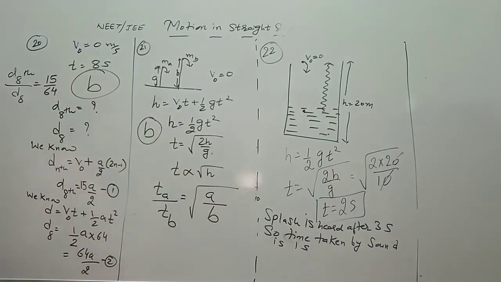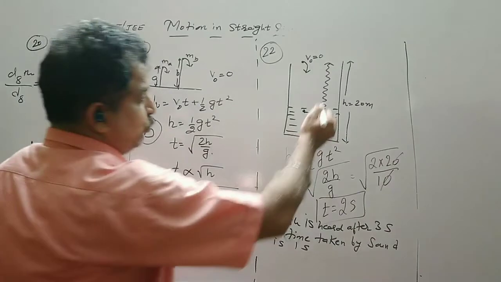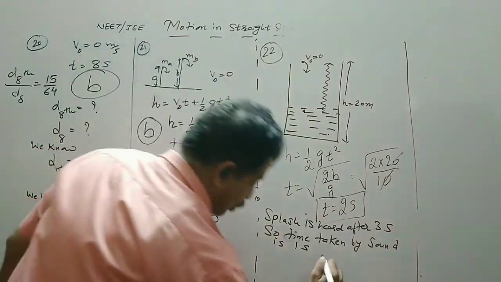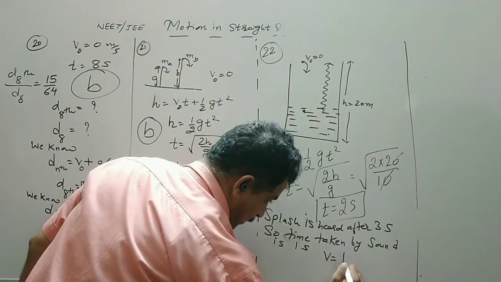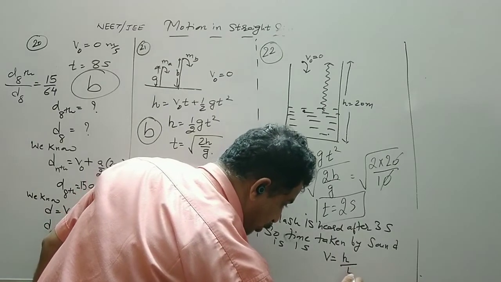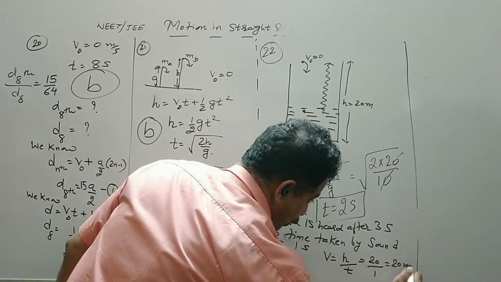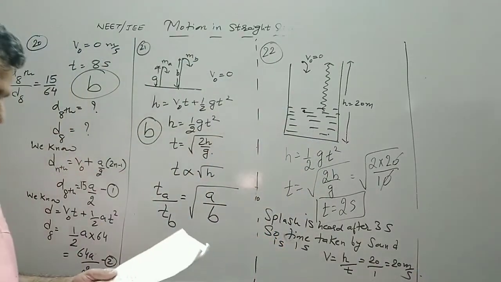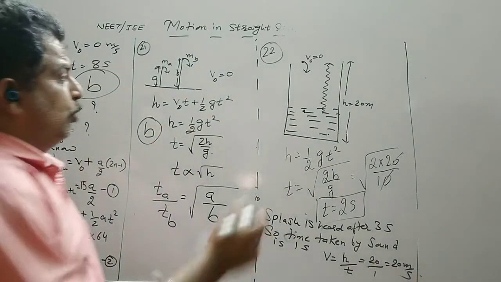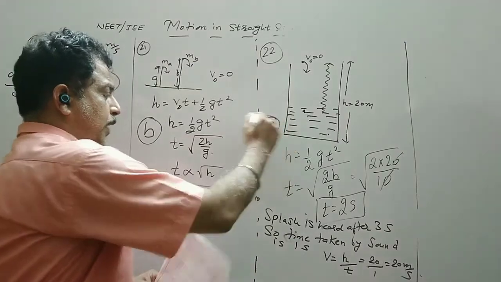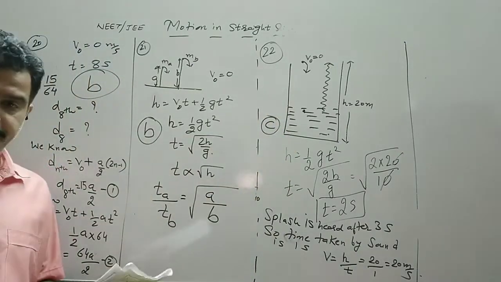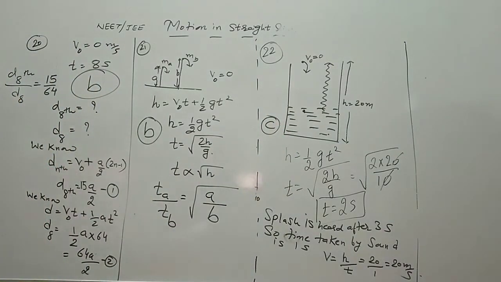Now you have to find out the speed. Sound travels with a constant speed. So this speed can be written as the distance traveled, that is the height, upon time. So that is 20 upon 1, that is equal to 20 meter per second. So the option should be C. So this is your MCQ number 22.